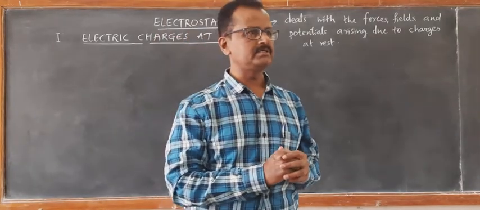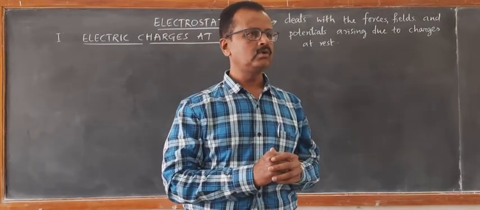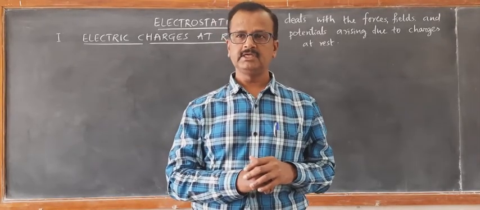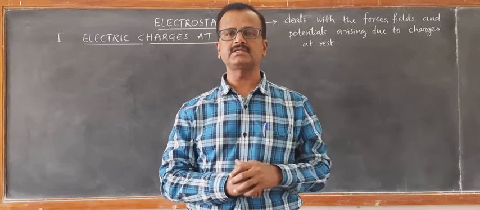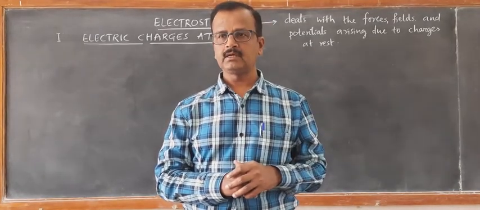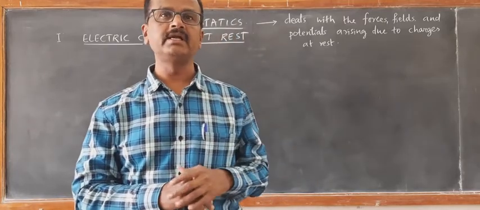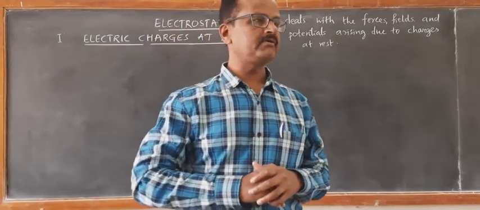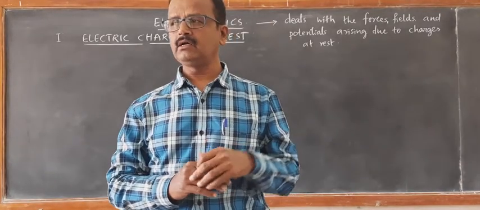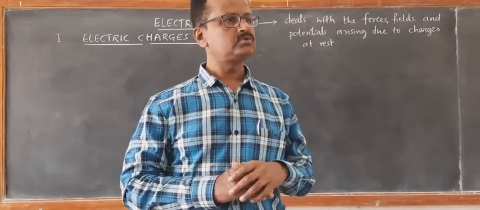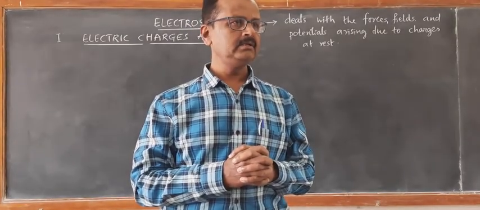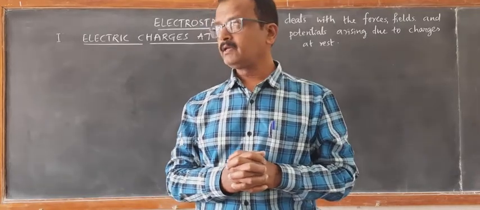The discovery of electric charges at rest goes back to around 600 BC, historically to Thales of Miletus. Around 600 BC in Greece, Thales of Miletus was an astronomer and philosopher, and many inventions are in his name.